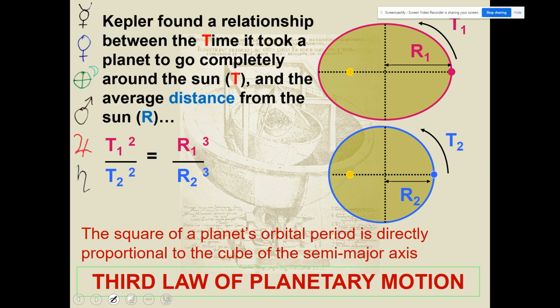In the third law, Kepler found that there was a relationship between the time it took a planet to go completely around the sun and the average distance from the sun.